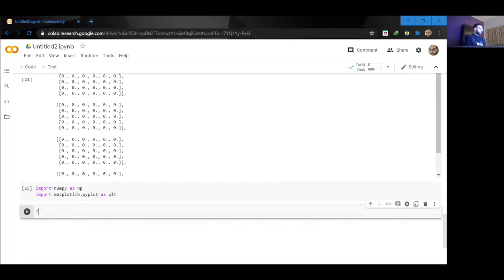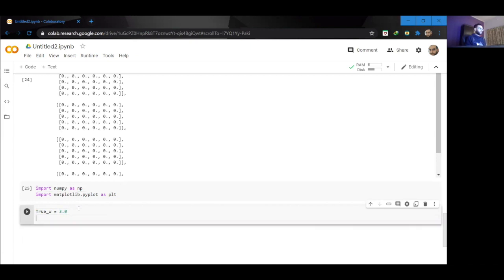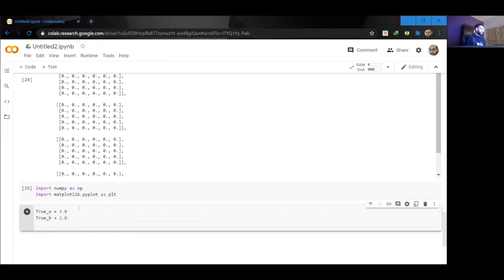So I'm going to say true weight is equal to 5.0, actually 3.0. And true bias is going to be equal to 2.0. And then we need to decide the number of examples that we want to pass. So the number of examples is going to be equal to, let's say, 1000.